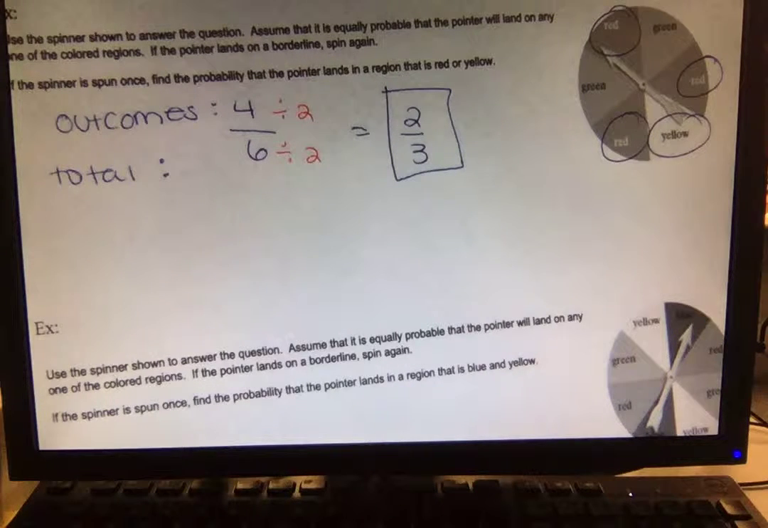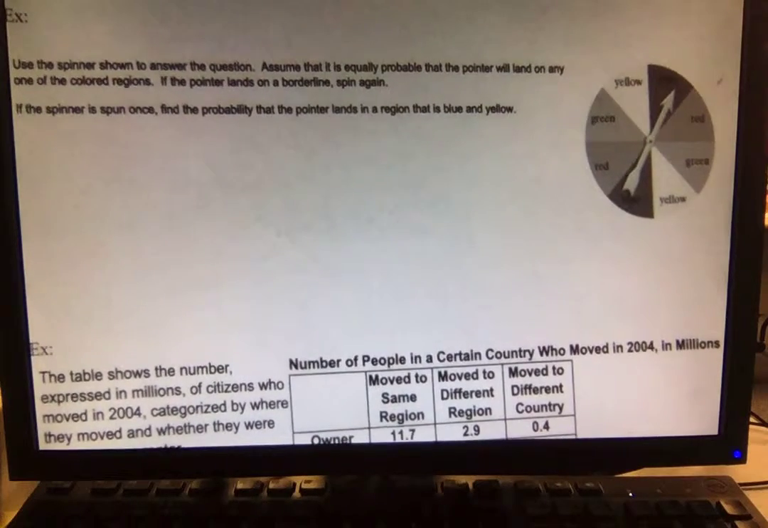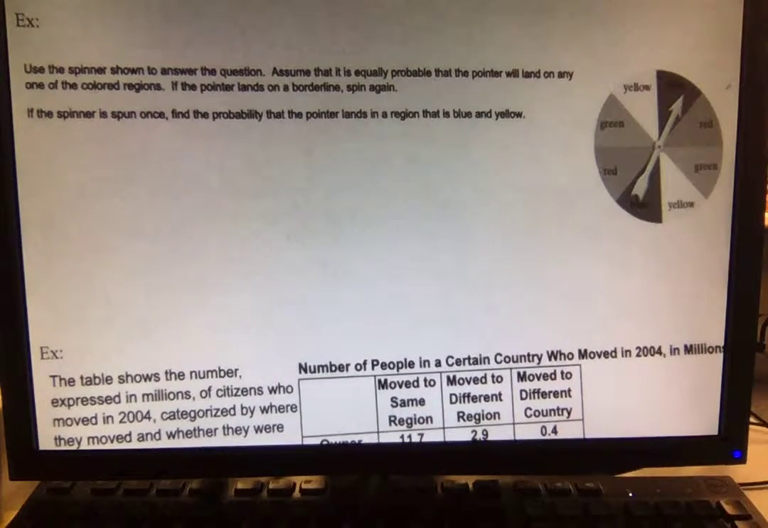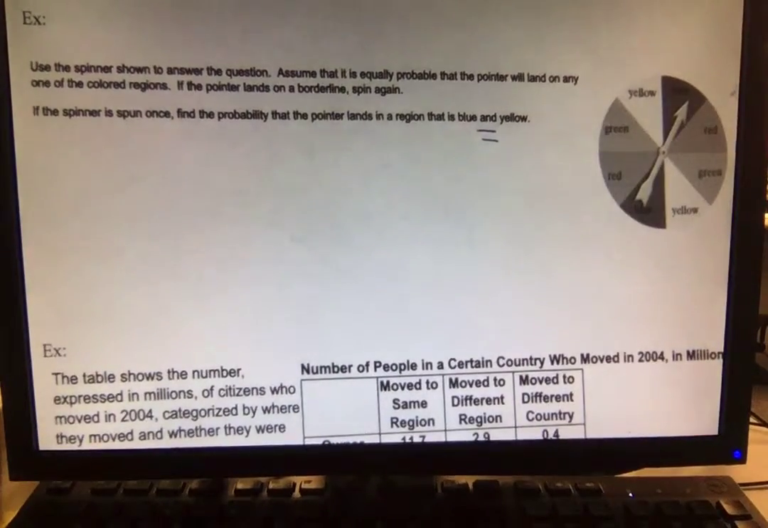Questions for me? Again, use the spinner to the right. If the spinner is spun once, find the probability that the pointer lands on a region that is blue and yellow. So, here we go with the and. So how many regions are blue and yellow? None. There's none.